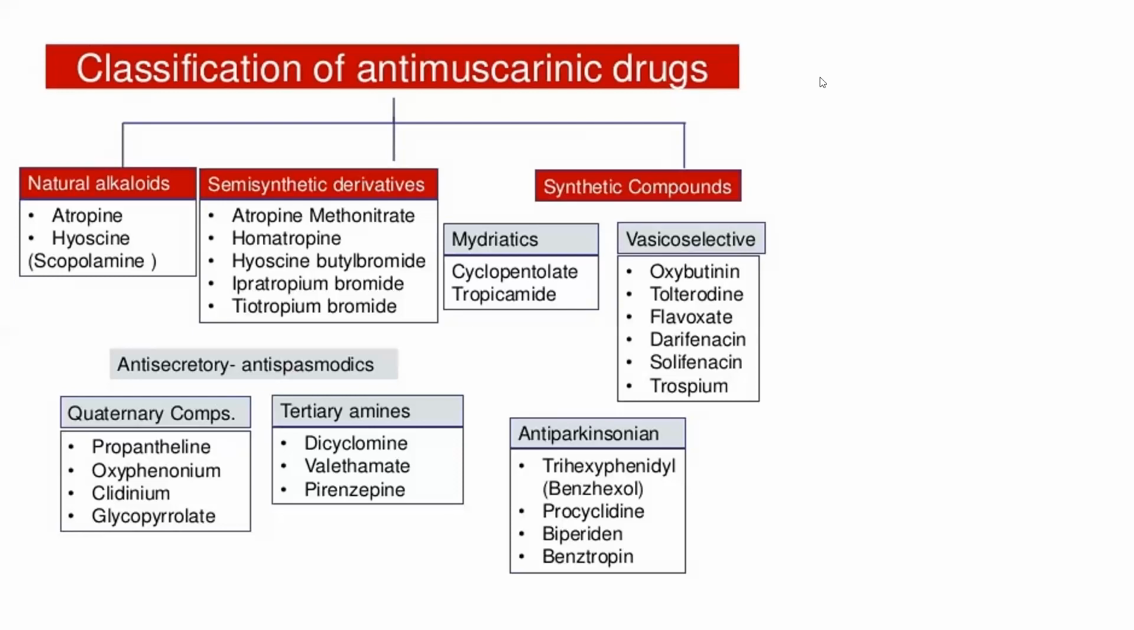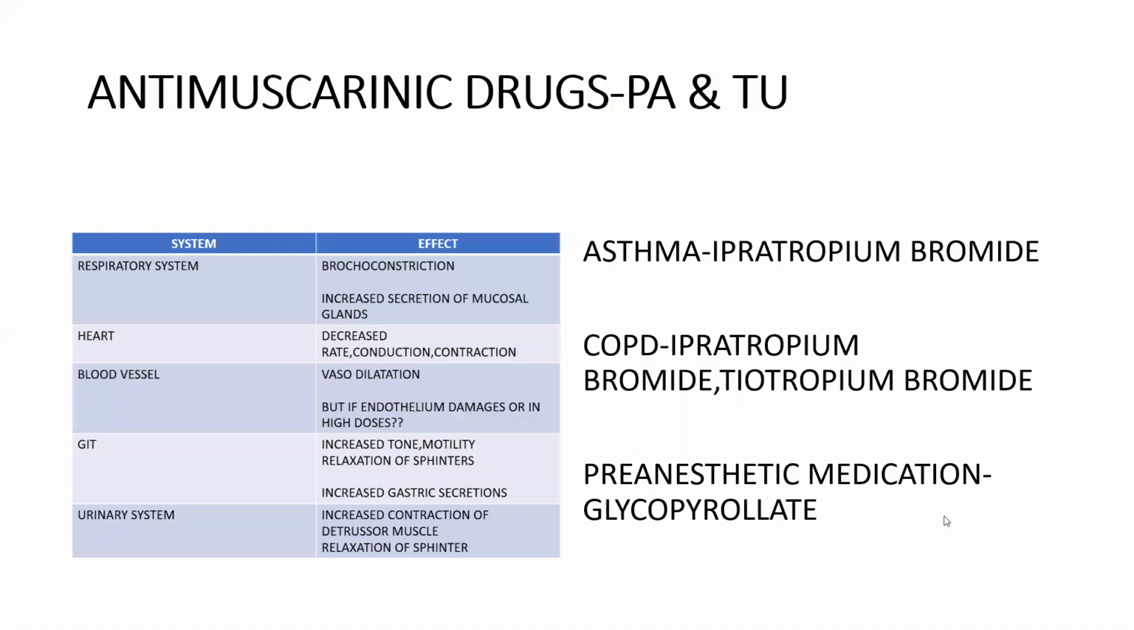And coming to anti-Parkinsonism drugs, biperiden, benztropine, benzhexol, procyclidine. And coming to anti-secretory or antispasmodic drugs, propantheline, oxyphenonium, glycopyrrolate, and dicyclomine, pirenzepine, telenzepine. All those things are anti-secretory and antispasmodics. And I'll be dealing with all these drugs in my coming slides. So these anti-muscarinic drugs, what are the uses of those anti-muscarinic drugs?